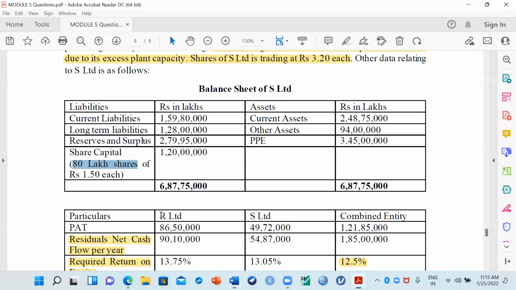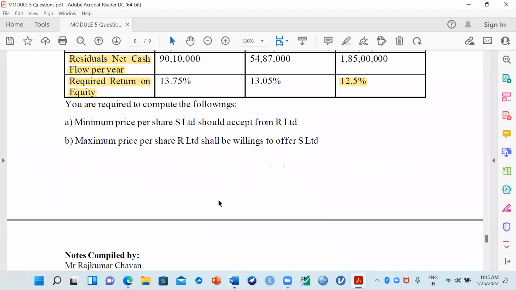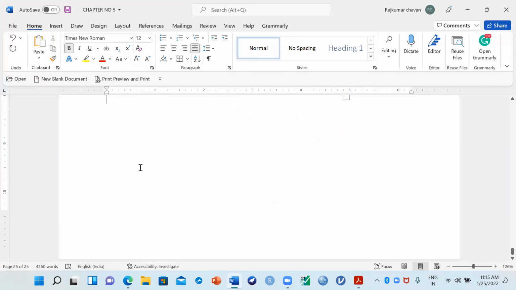Now I told you I have one adjustment I have not written here. I forgot to write it down, but there is one more adjustment, the C adjustment. Just see here. There is something called floor value, right? You must have studied in the stock market, at IPO time, the floor value per share of S Limited. Now we have to calculate the floor value and see whether it shall